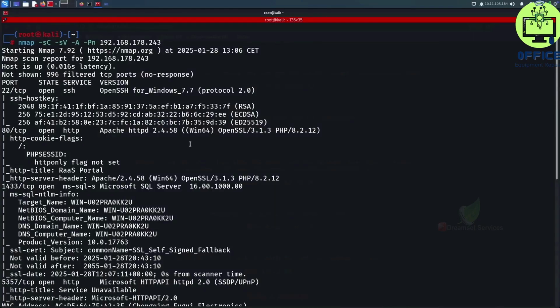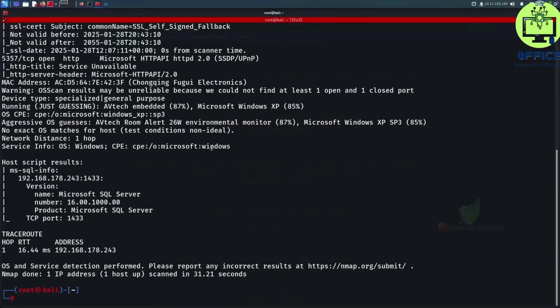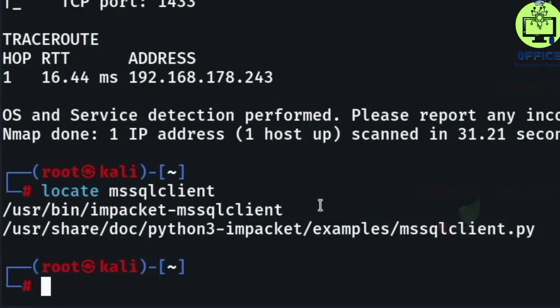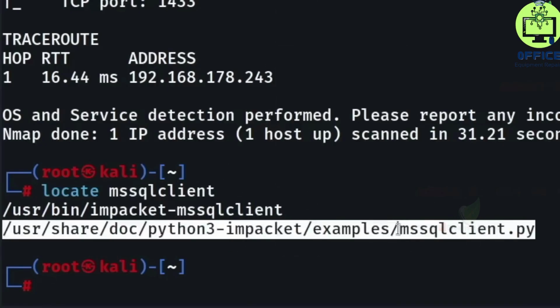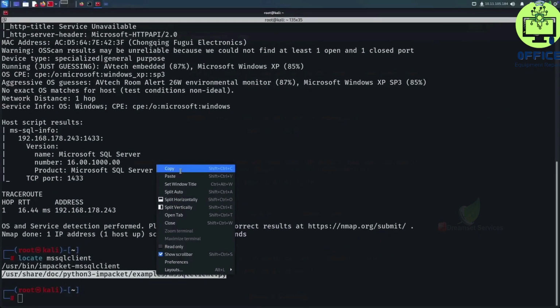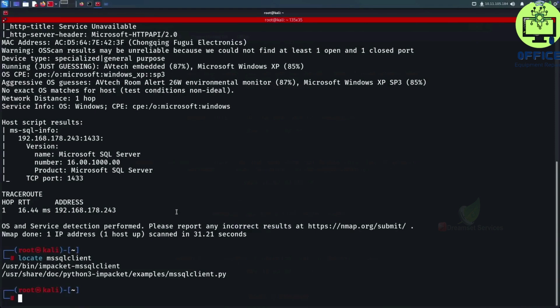To find the full path of the MSSQL tool, we can just do locate mssqlclient, and then you'll see that there are two versions of it. I'm actually gonna use this Python version over here. So I'm gonna right click and copy the full path to the tool, and then write python3, paste down the full path, and now we can begin constructing our command.